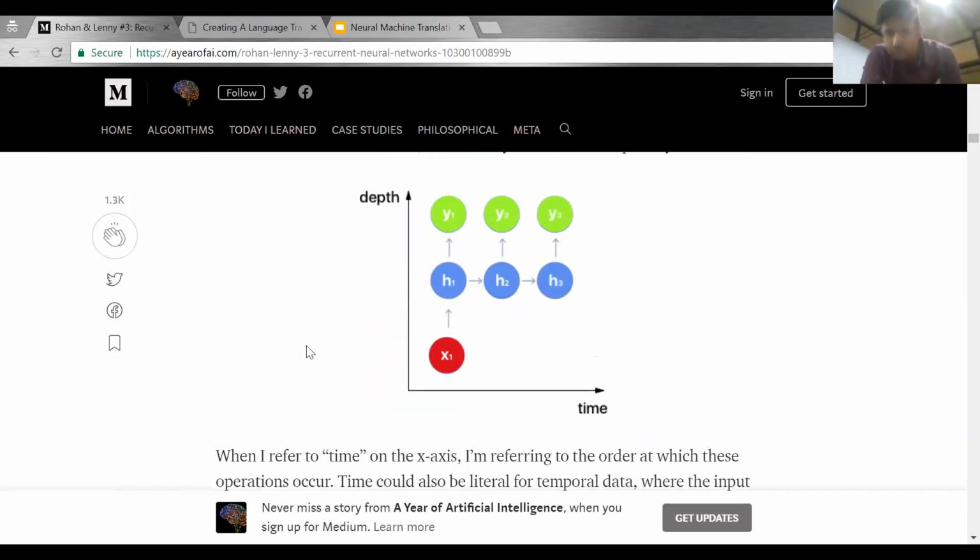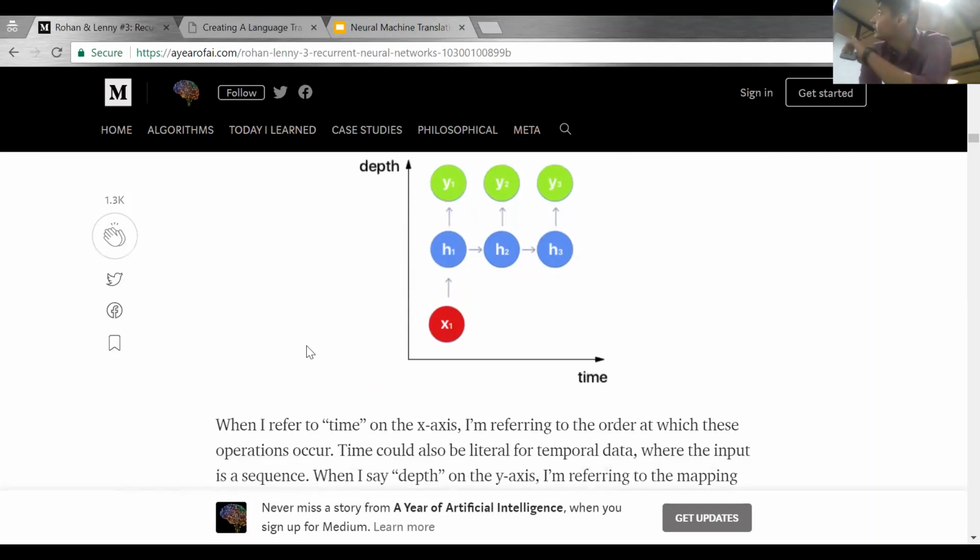Let's see. So see, this is where we have 2 axes: one is time, the other one is depth. When I say time, I'm referring to the occurrence of the execution, the occurrence of the state. First we'll get an input, we'll compute x1 based on that input, then x2, then x3, y1, y2, and y3. Or you can directly compute y1 from x1. It depends upon your architecture. So we are experiencing time steps here.